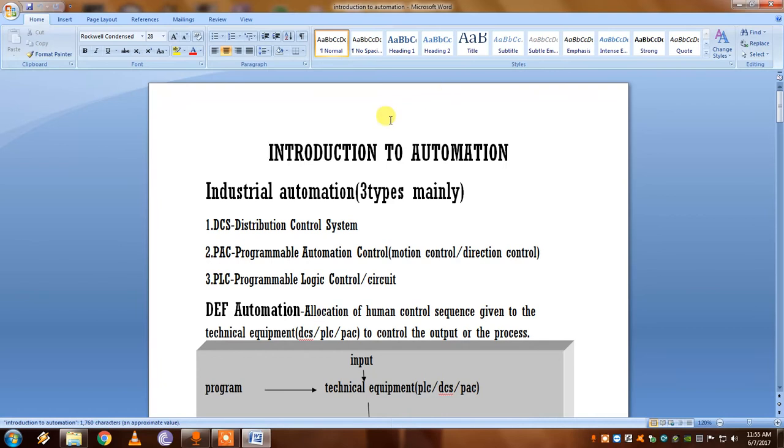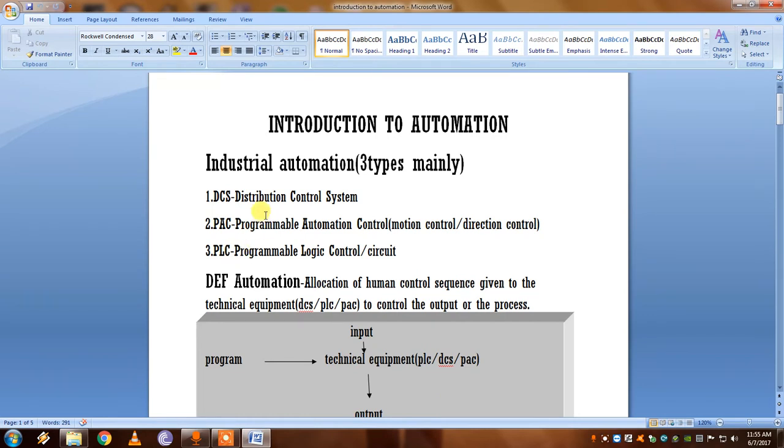I've used Microsoft Word to explain the introduction to automation. In automation, we are going to see industrial automation. In industrial automation, there are mainly three types we use. One is the distributed control system (DCS), the second is the programmable automation controller (PAC), and the third is the programmable logic controller, which is PLC. In upcoming videos, I'm going to show the introduction to PLC and its types, and DCS will also be shown. So let's go to automation.